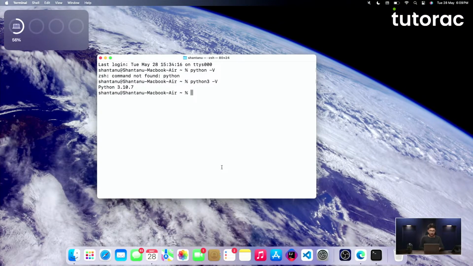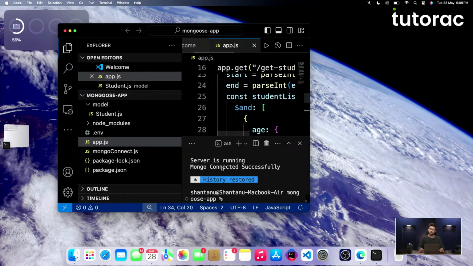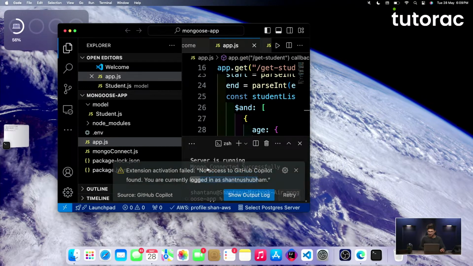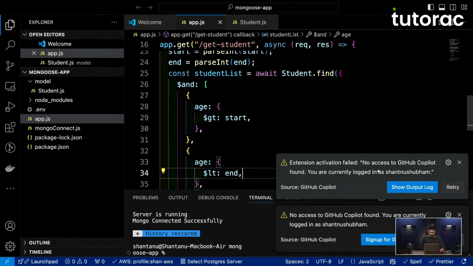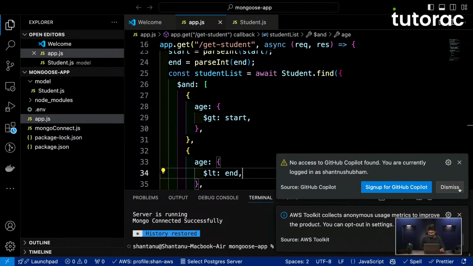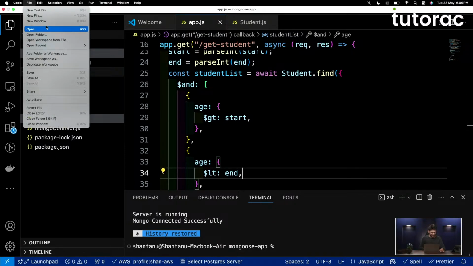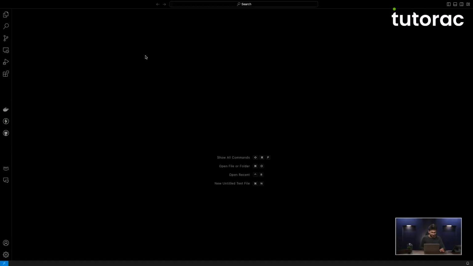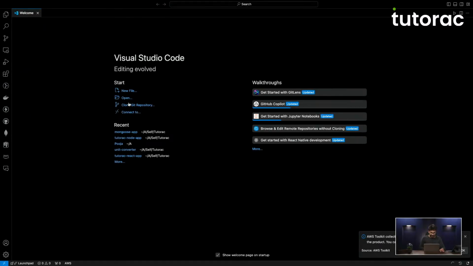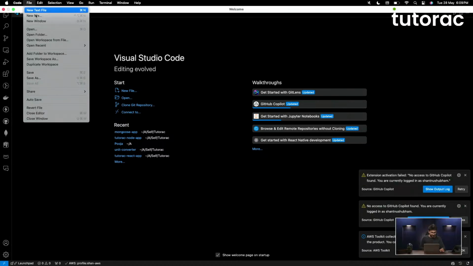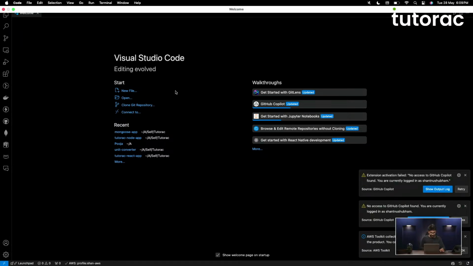Let us go ahead and now start writing our Python code. Okay, so for this, we will need a code editor. And in this case, I choose to use Visual Studio Code for our Python code bases. Okay, so let us go to a new folder. This is currently a Node.js program that is open on my screen, which I don't want to use right now. So I will click on new window, and I'll click on open folder.